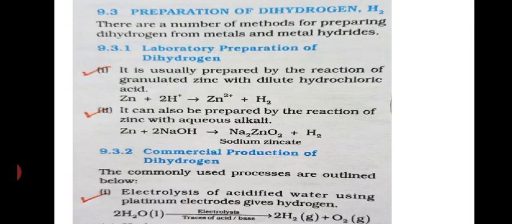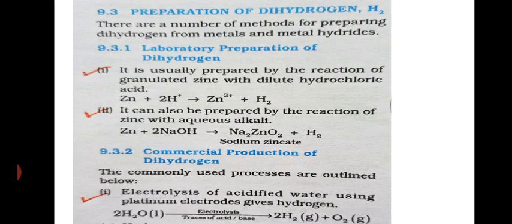Next, preparation of dihydrogen. The laboratory preparation of dihydrogen is very simple. Zinc reacts with dilute hydrochloric acid or any type of aqueous alkali to produce hydrogen gas.